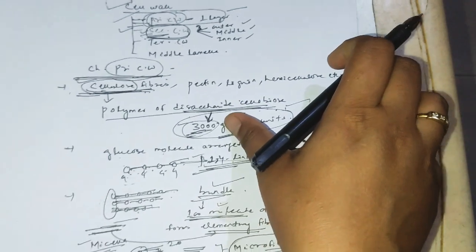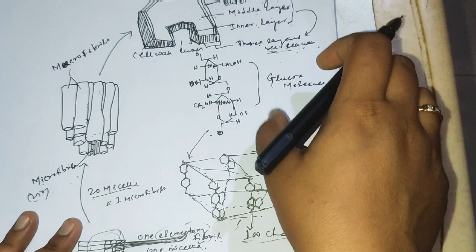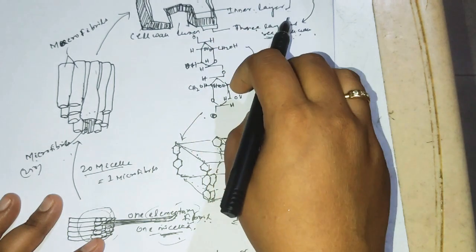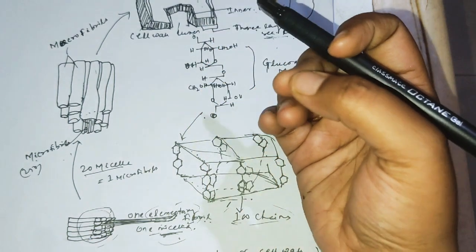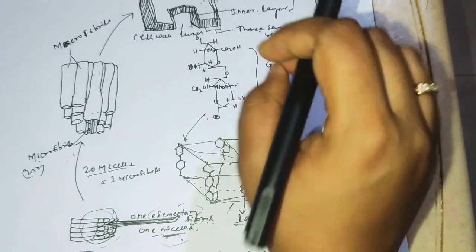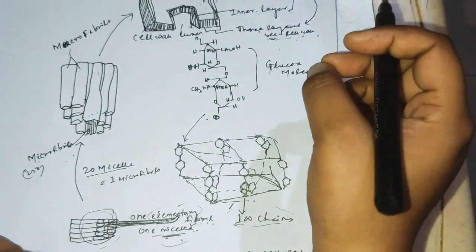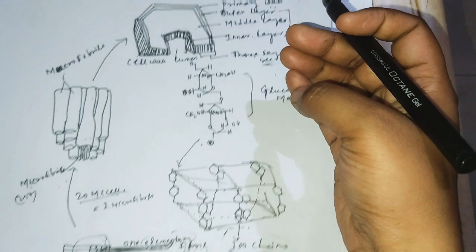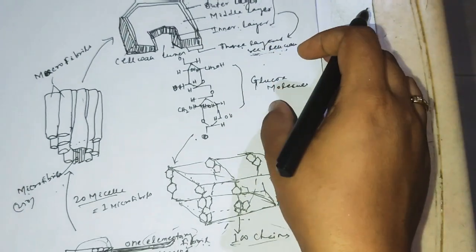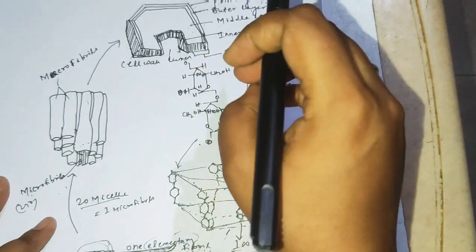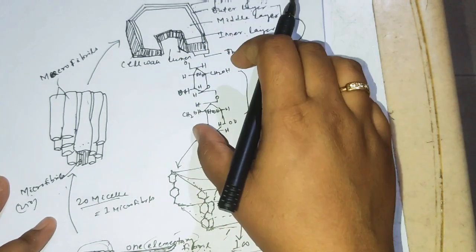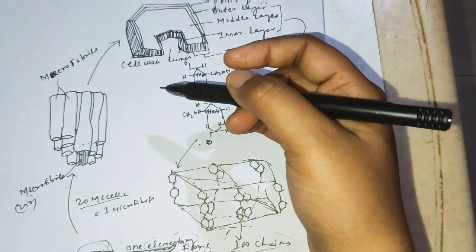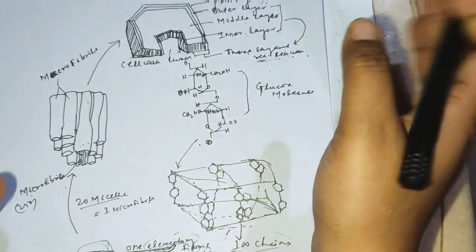Clear? Okay. Now comes some extra thing about concentration. During the concentration, what happened? The presence of cellulose, hemicellulose, and pectin is found in all primary cell walls. But the difference is that the concentration is different from cell to cell. Different types of cells are there: parenchymatous cell, collenchymatous cell, xylem or vascular cell. So when the question is about chemical composition, the concentration of the substances, that means cellulose, hemicellulose, pectin, differs.